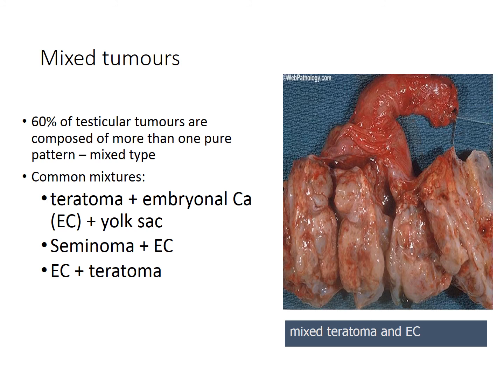60% of testicular tumors are composed of more than one pure pattern, and these are the mixed type. Common mixtures include teratoma with areas of embryonal carcinoma and yolk sac tumor. You can have seminoma with embryonal carcinoma or embryonal carcinoma mixed with teratoma.